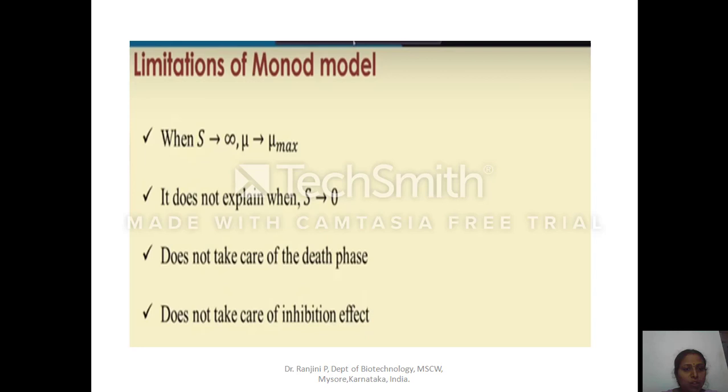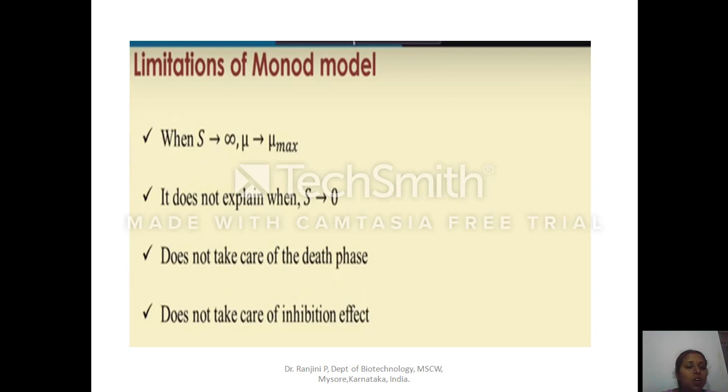What are the limitations of the Monod model? When substrate concentration is very high, mu will be mu max. The maximum growth takes place because all the cells start utilizing the nutrient and the maximum growth is achieved. The Monod model fails to explain the specific growth when substrate concentration is zero. When substrate is completely utilized, is there any change in the specific growth rate?